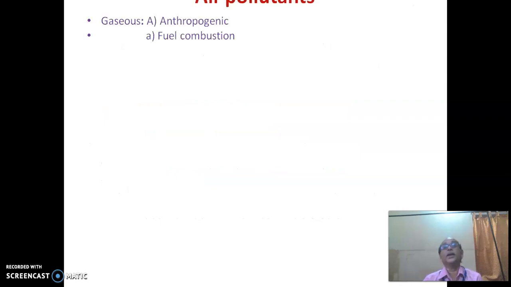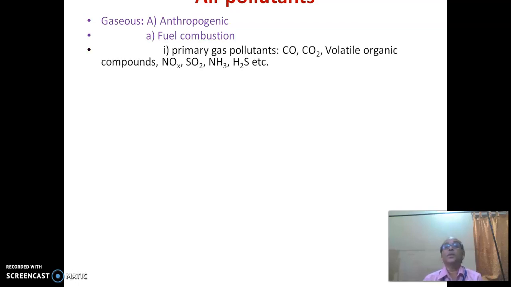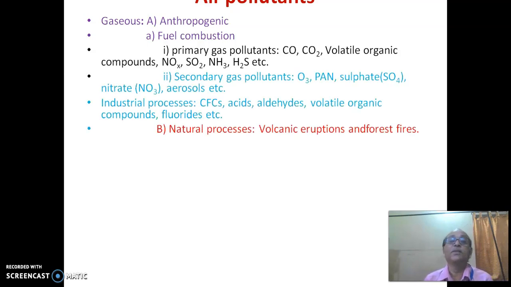The air pollutants: gaseous air pollutants, anthropogenic and fuel combustion. The primary gas pollutants are carbon monoxide, carbon dioxide, volatile organic compounds, oxides of nitrogen, oxides of sulfur, ammonia, hydrogen sulfide, etc. Secondary gas pollutants: ozone, pollen, sulfates, nitrate, aerosols. Industrial processes: chlorofluorocarbons, acids, aldehydes, volatile organic compounds, fluorides, etc. The natural processes: volcanic eruptions and forest fires.